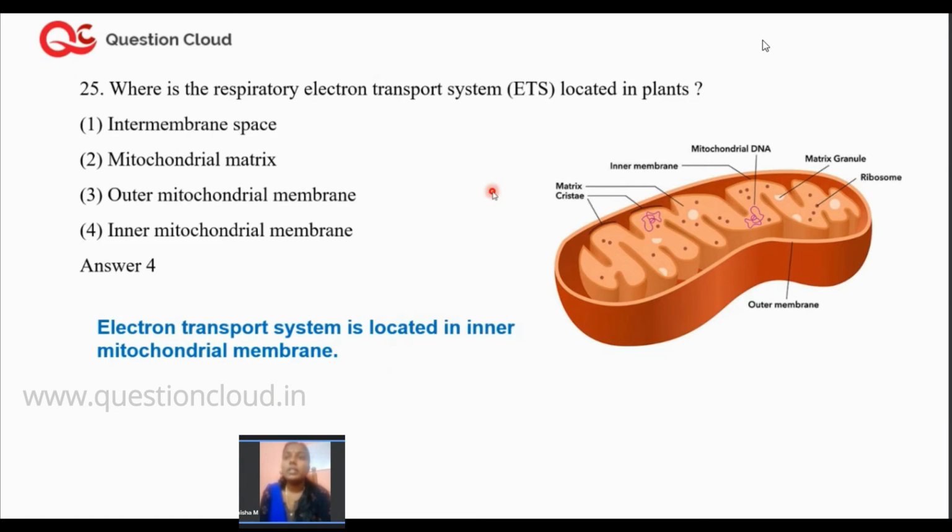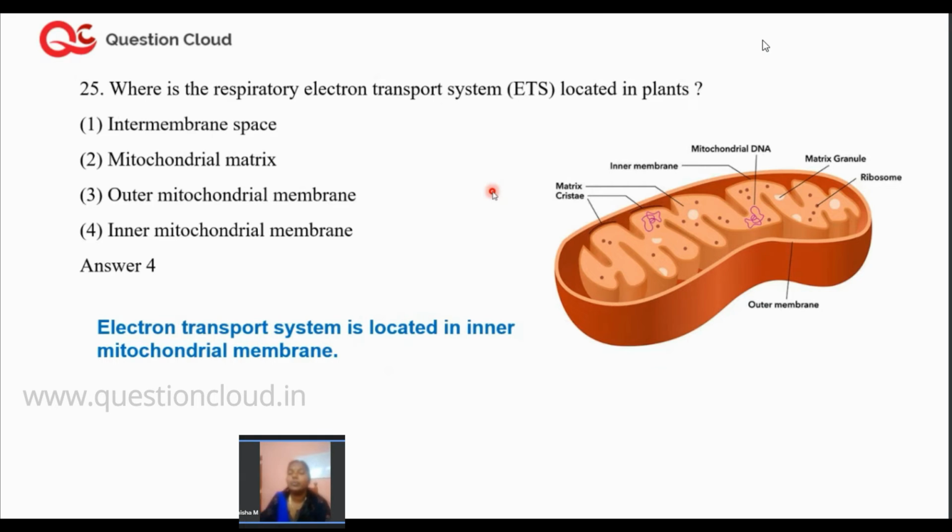Now, next, let us move on to the 25th question. Which is the respiratory electron transport system located in the plants? So there are four interesting options. The first one is intermembrane space. Option 2 is mitochondrial matrix. Option 3 is outer mitochondrial membrane. And option 4 is inner mitochondrial membrane.